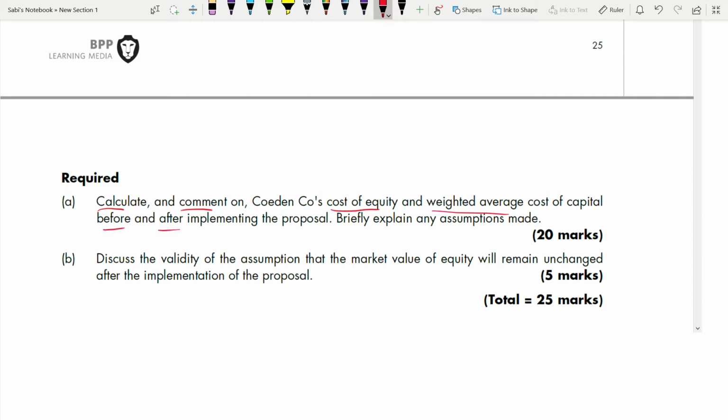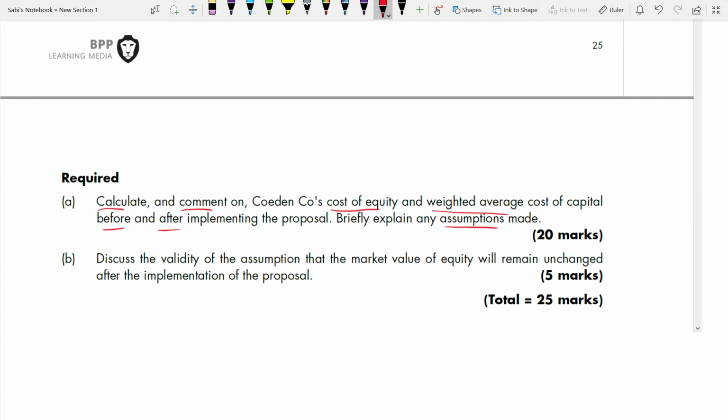That means we have to calculate two cost of equity, two cost of debt, two WACC, because WACC will only be obtained when we get cost of debt also. They have told cost of equity, but that does not mean that we don't have to calculate cost of debt. We have to, because only then you'll get your WACC. Both before and after. We have to compare, we have to comment, and also we have to give assumptions.